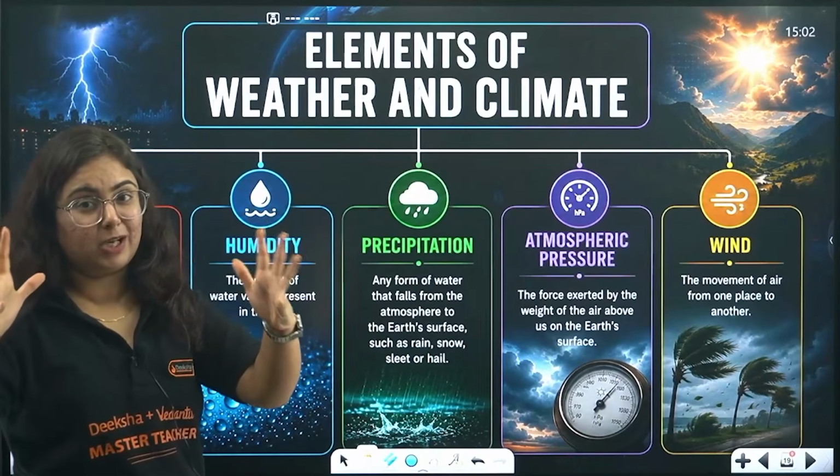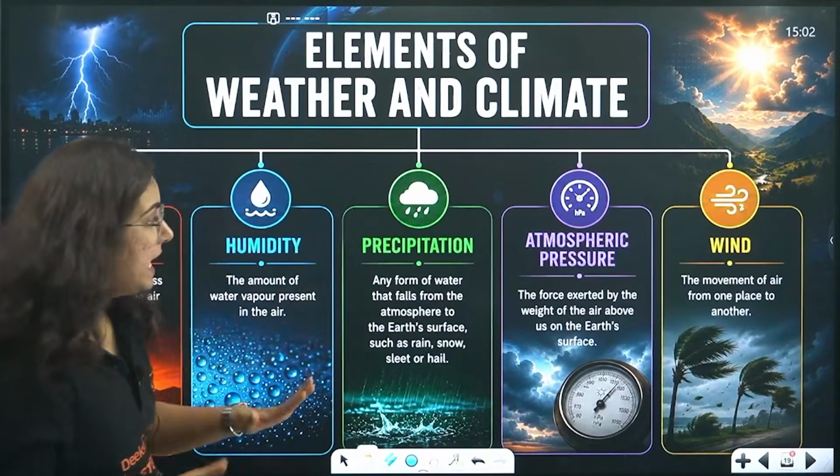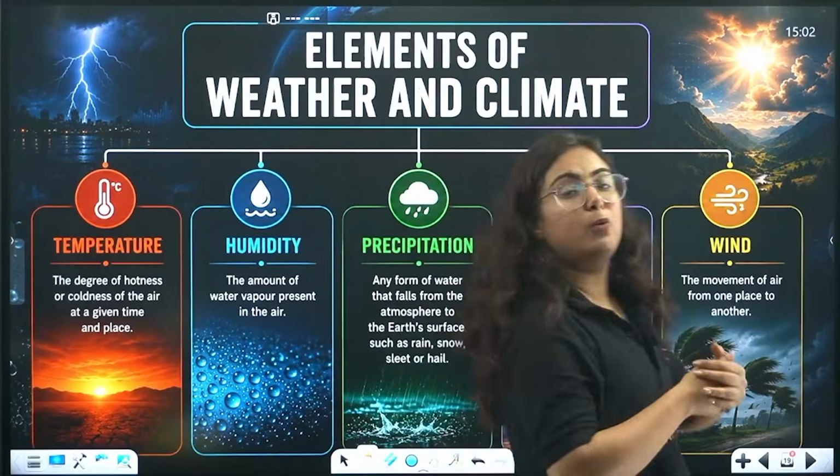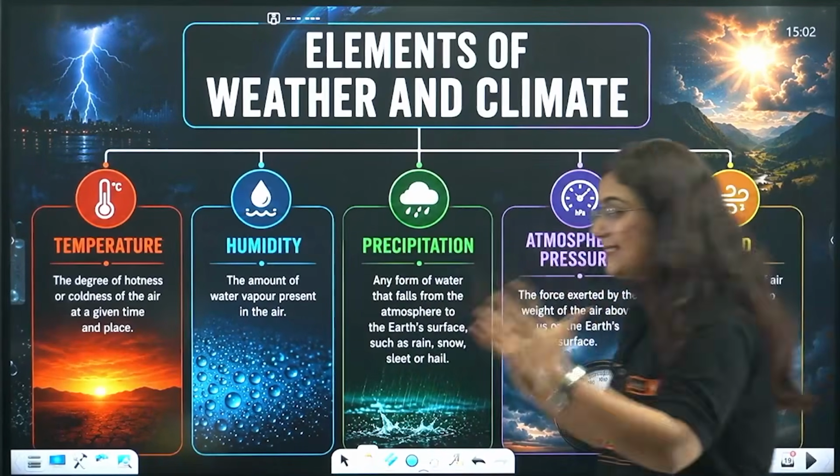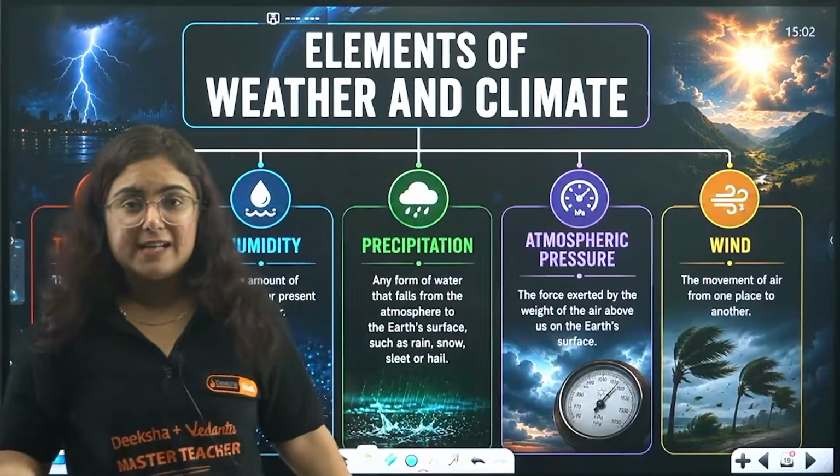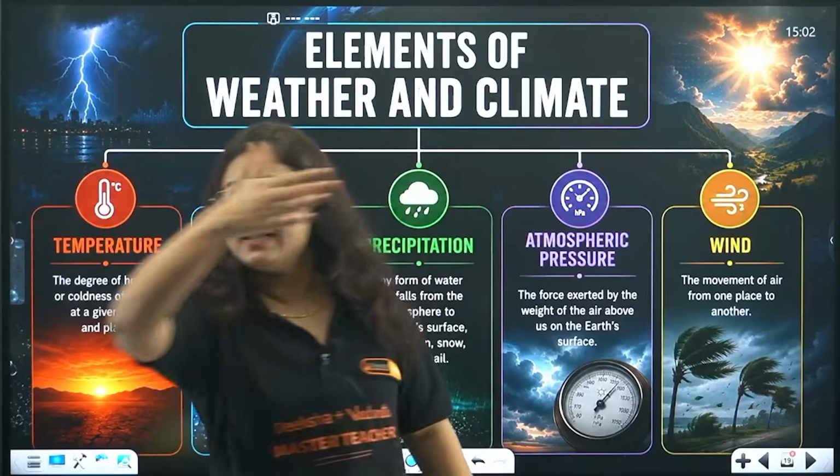I want this concept to be crystal clear in your mind. And the last but not the least is wind, right? Like you can see the fan moving. You can see that the leaves of the trees are moving.